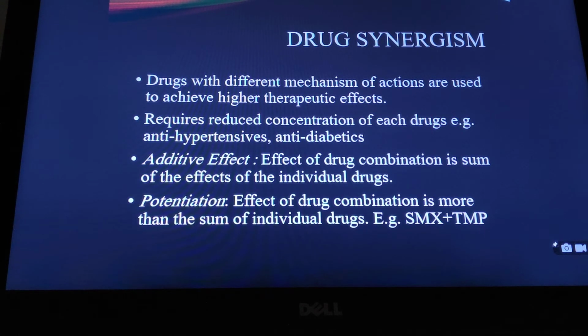Now this drug synergism could be a simple additive effect, where the drug combination produces an effect which is the sum of the effects of the individual drugs. That is 1 + 1 is equal to 2. Or the other case, it could be potentiation, where the drug combination has more effect than the sum of the individual drugs. That is 1 + 1 is more than 2. The example is sulfamethoxazole and trimethoprim. Both are antibacterial, but when they are given together, their combined effect is much, much more than the individual effects.